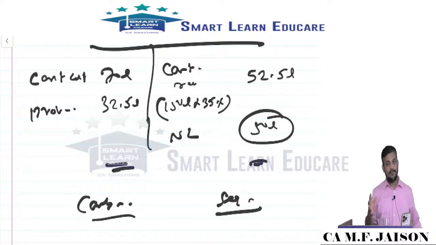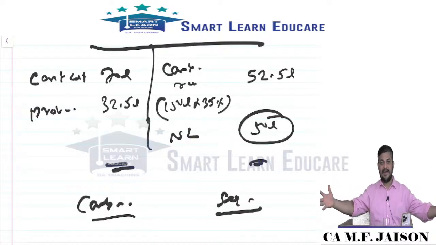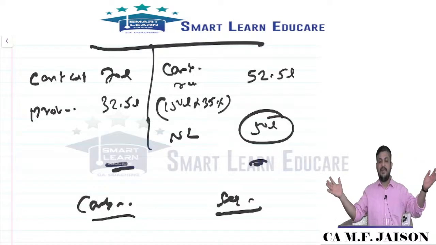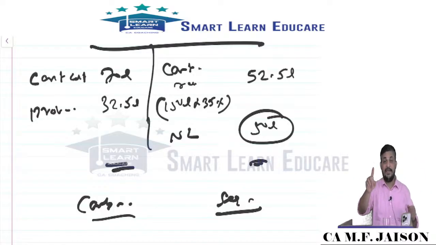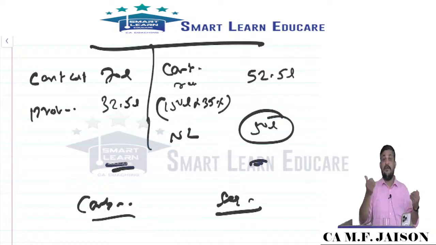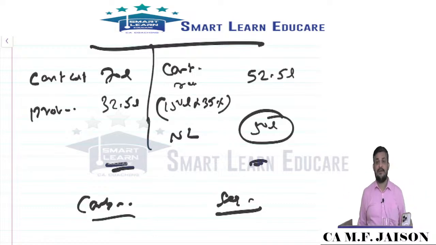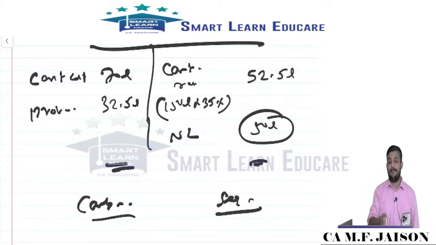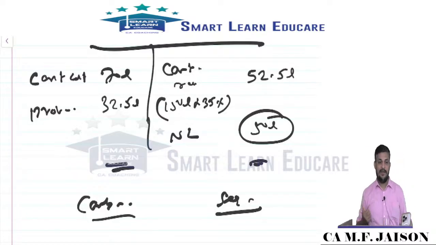Combining means what? Separate contracts, but accounts will consider them as a single contract. Legally separate contracts, but in accounts a single contract, called combining. Segmenting: legally one contract, but it requires many assets to be constructed. For accounts, we may consider each asset as a separate contract. The conditions to be satisfied for combining and segmenting you can learn later on, my dear friends.